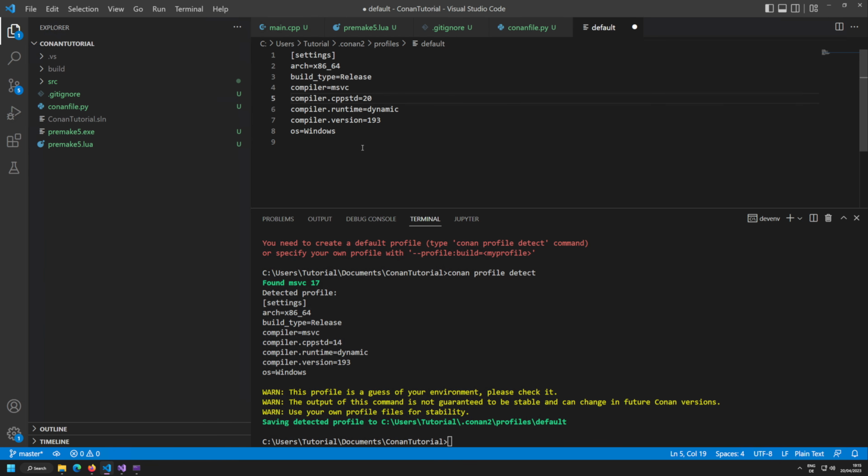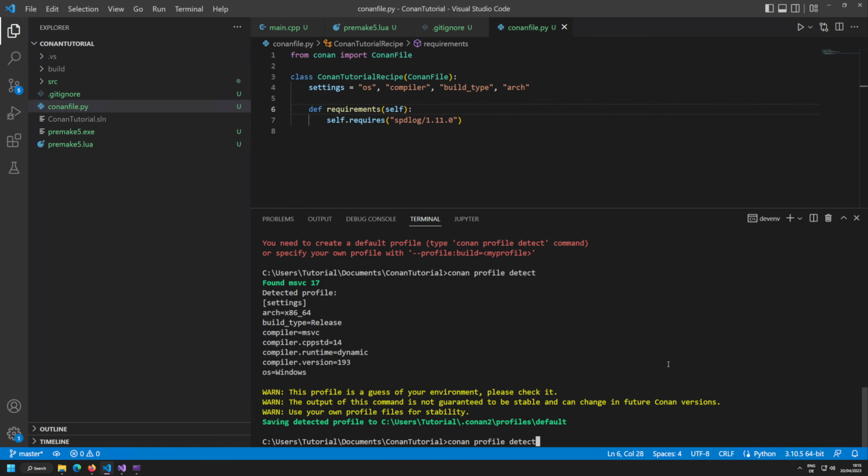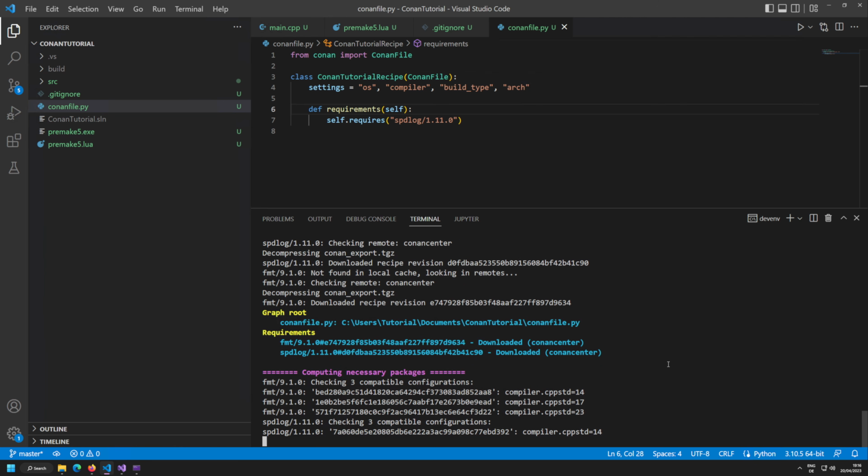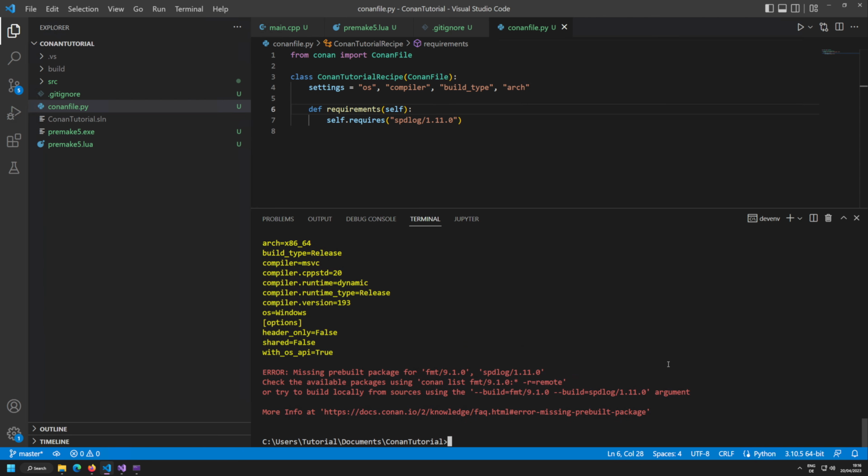And you can just set this one here to 20 to basically say, all right, no, I want to use C++ 20, and I'm directly committing and saying, use that version here. All right, so now that I have set this up all correctly, I can try this again. Conan install dot, and we can see what it will do. And boom, it failed again.